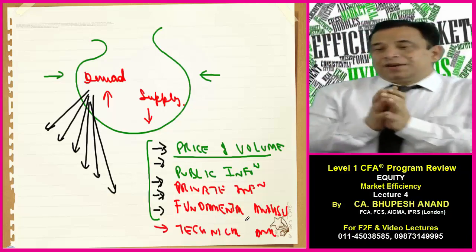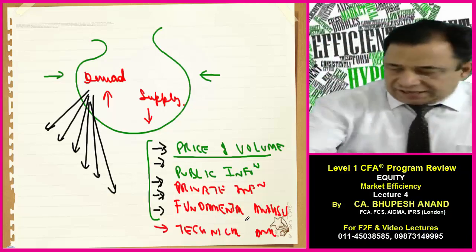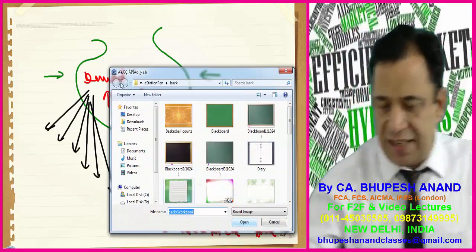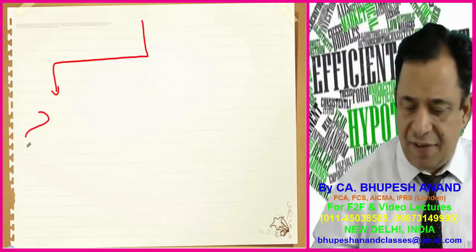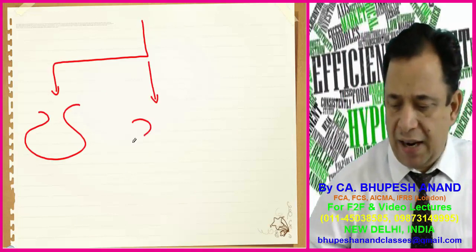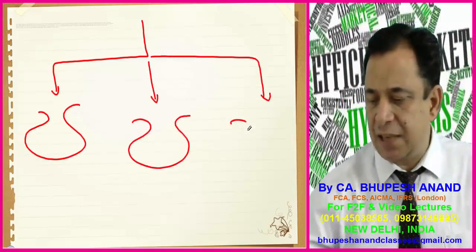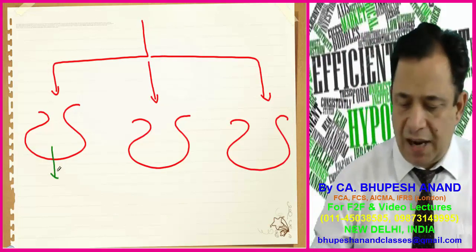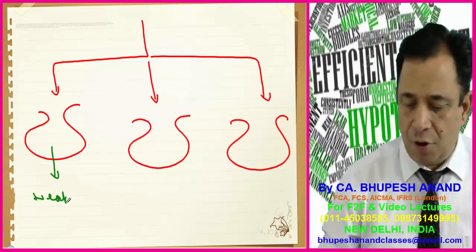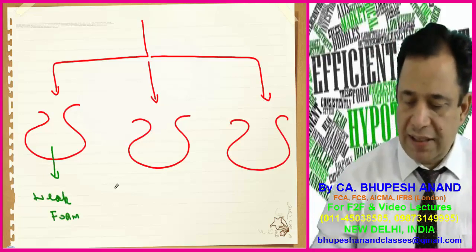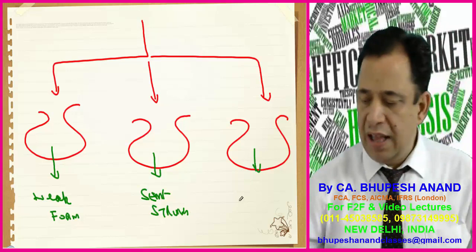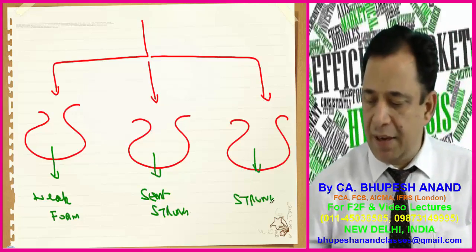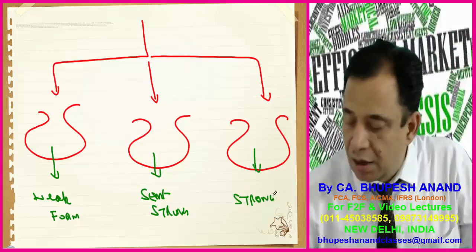So the point is, now we will see whether these 5 factors have an effect on price in markets, so we will have 3 markets as per Eugene Fama. The first market will be named weak form. The second market will be named semi-strong, and the third type of market will be named strong form.